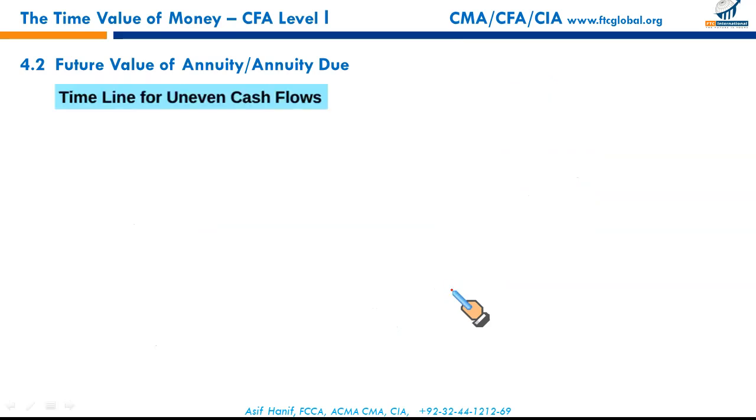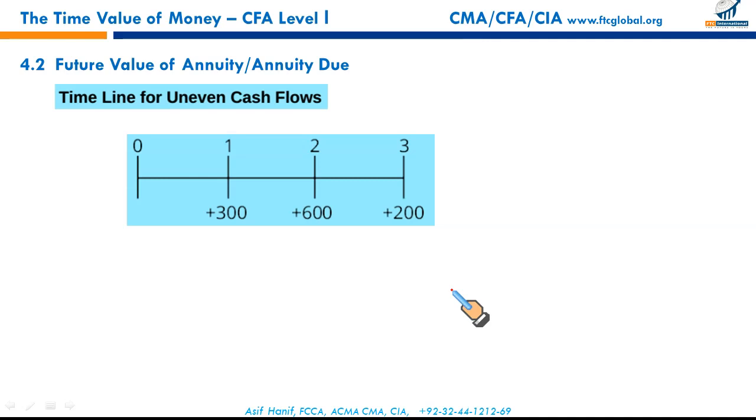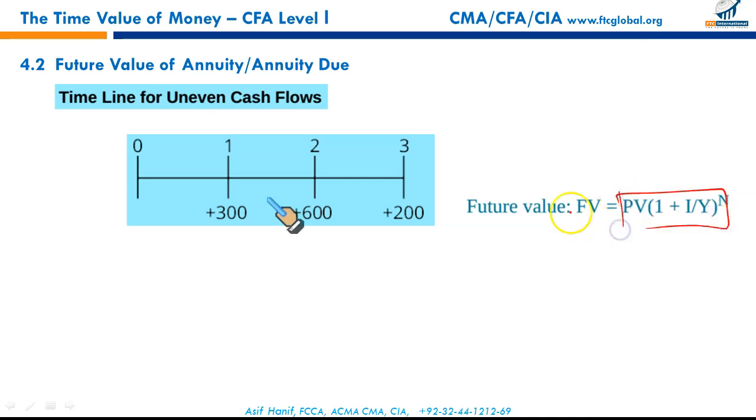Next, future value of annuity and annuity due, the timeline of uneven cash flows. If the cash flows are uneven and you have to calculate the future value, my recommended approach in this case is that you need to use this formula. If you need to convert these future cash flows at the end of year 3 in the future value, so you will use this formula, 300 multiplied by 1 plus R, 4% or simply R, raised to the power 2.